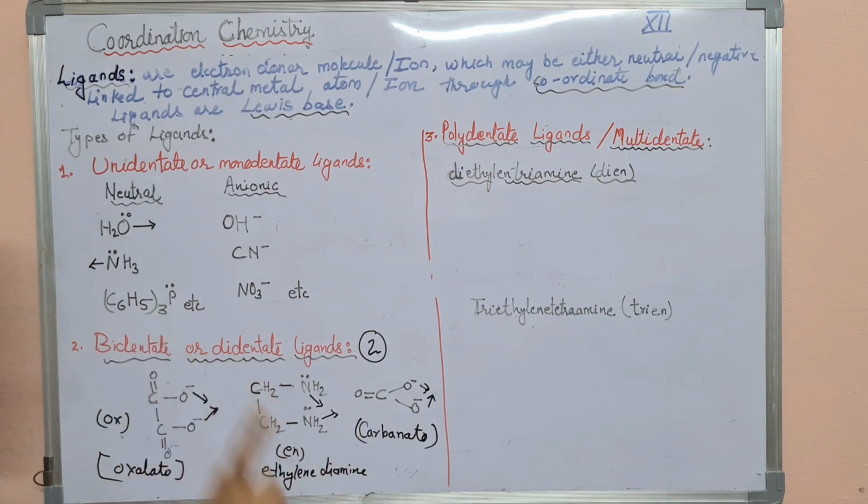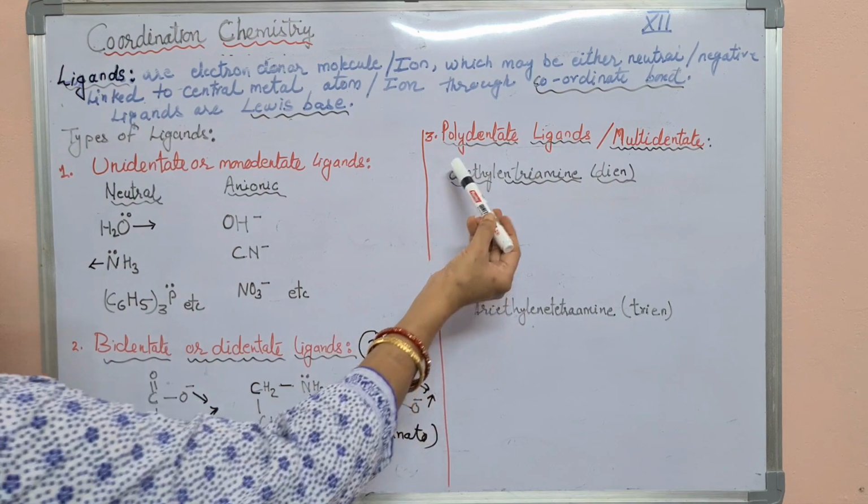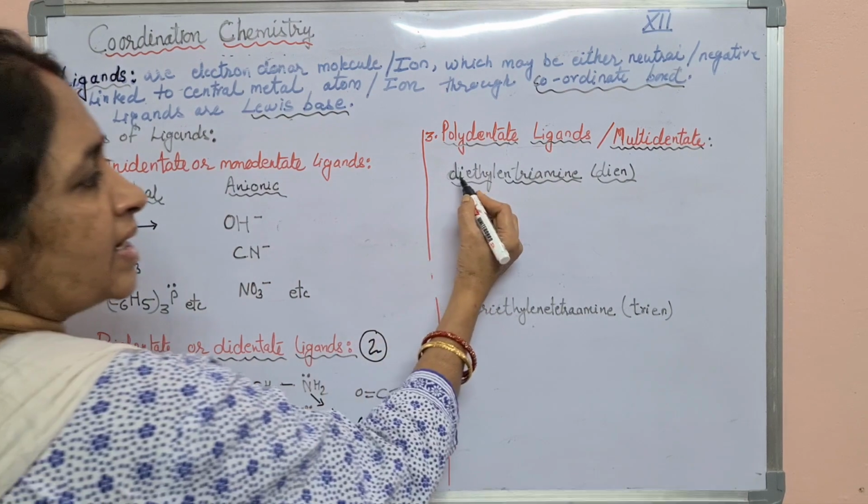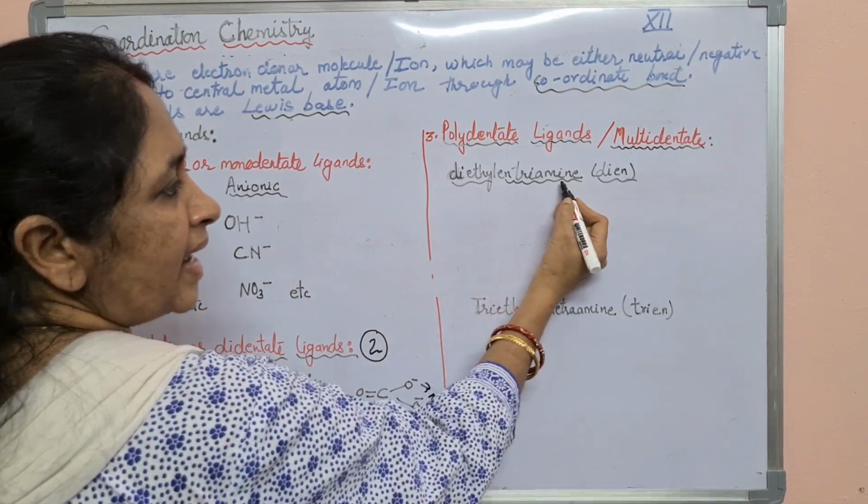If in the ligand the lone pairs of electrons are more than two, it means they come under the category of polydentate or multidentate ligand. Okay, so an example is diethylene triamine.